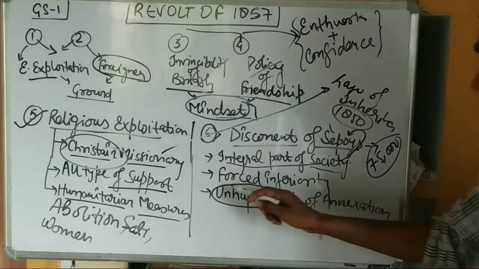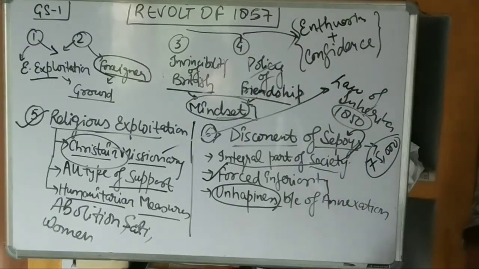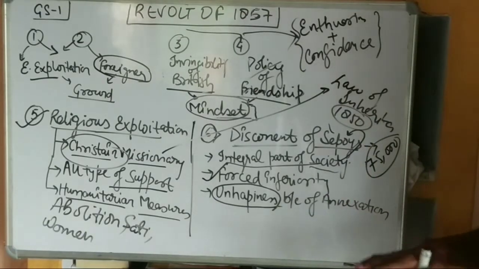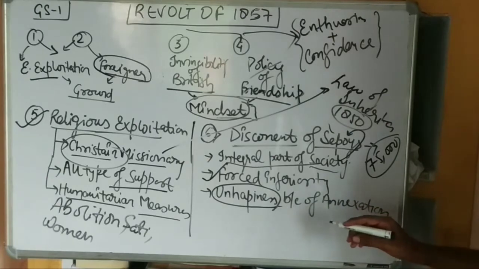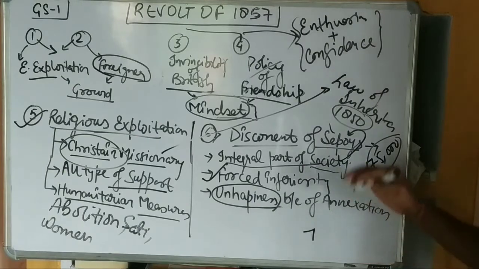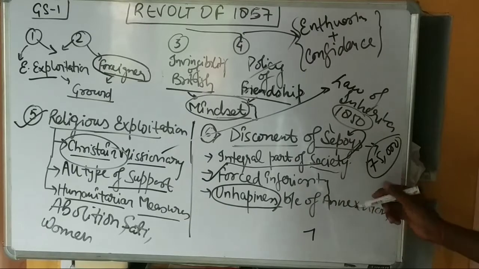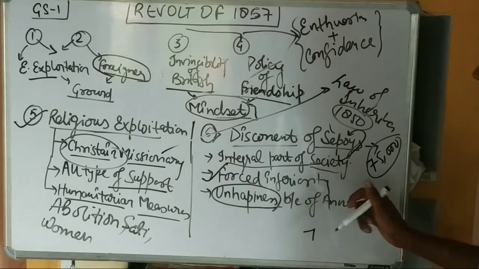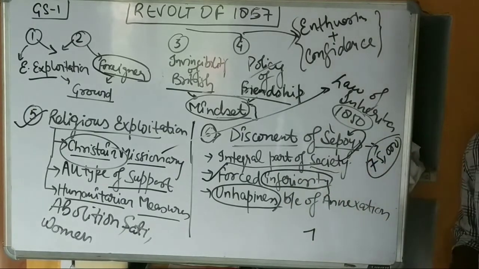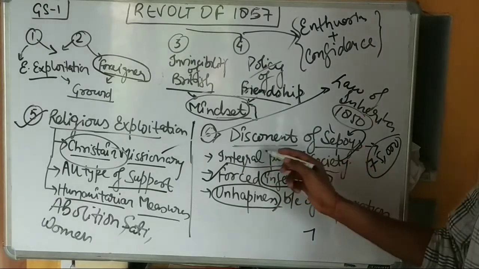The second thing is forced inferiority. As we know, the British promoted the rule that no sepoy could rise above the rank of subedar. That is, no Indian could rise above the rank of subedar. It means they could not be SP of a city, they could not hold any higher level post. So it impacted them. It means the British forcibly made the Indians inferior. They forcibly said, Indians, you are inferior to us. So this has given discontent to the sepoy.